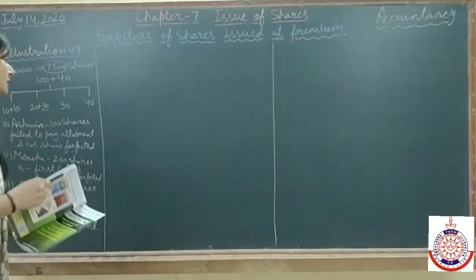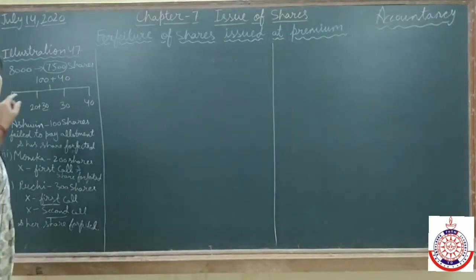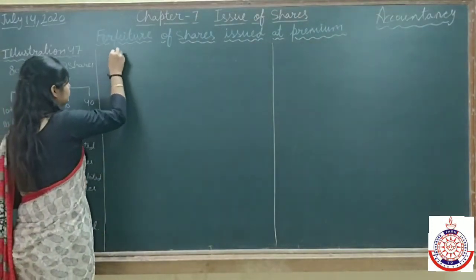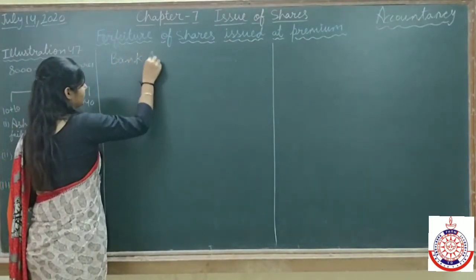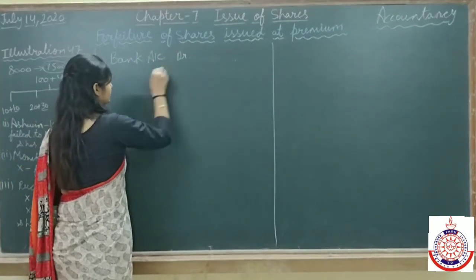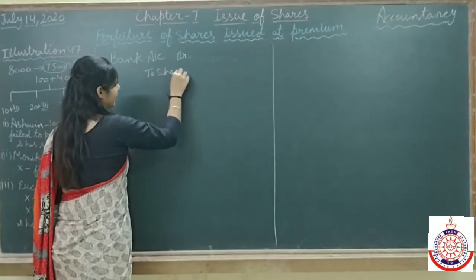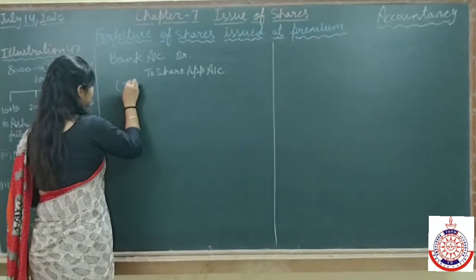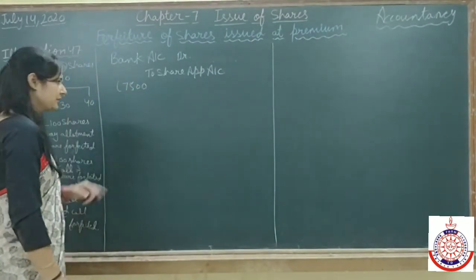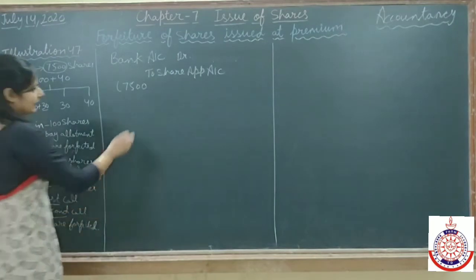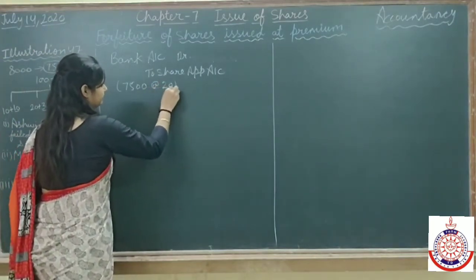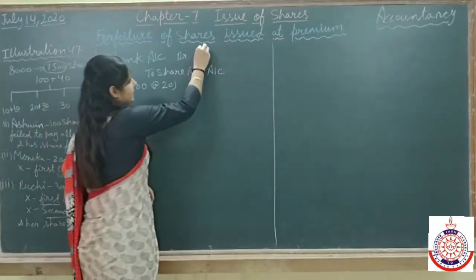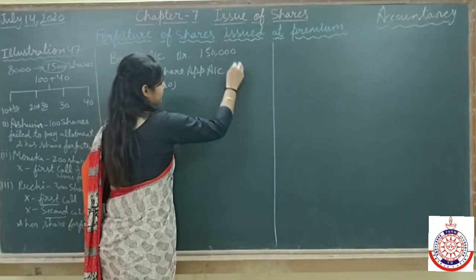Now we are going to start the solution of this question. First of all, we'll make an entry of receiving the application money. Everyone knows the entry: bank account debit to share application account, which is 7,500 applications we have received at the rate of 20. Complete 20 we are receiving. 75 into 20, that is 1,50,000.